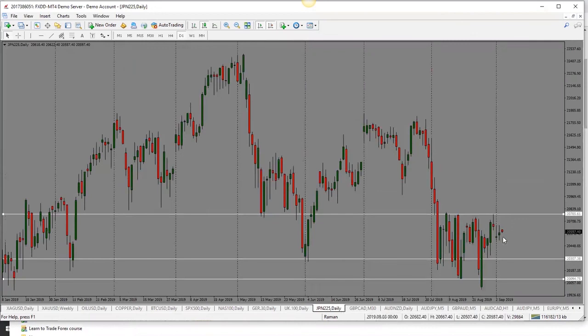Last but not least, we are into our Nikkei. Nikkei has small candle bodies and pins on both sides, giving us a neutral bias here. So overall, this one can go in either direction, but just be careful. So bias is neutral.